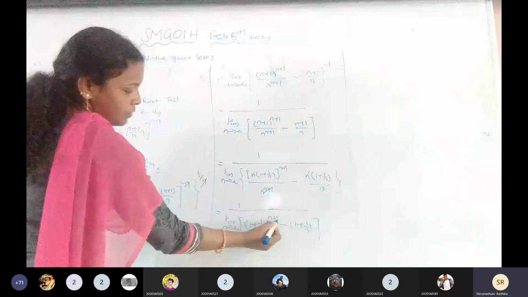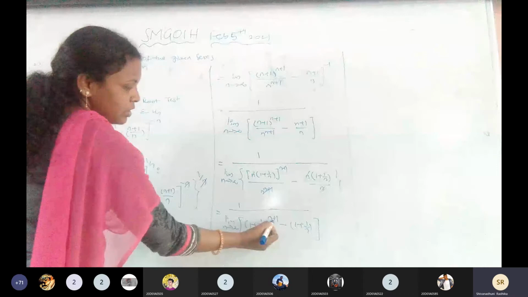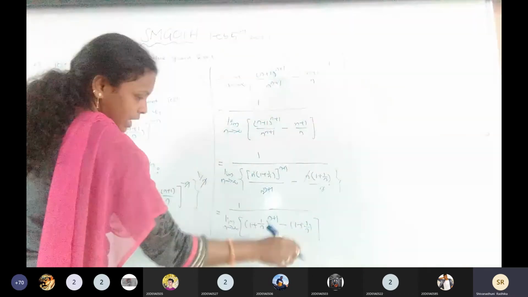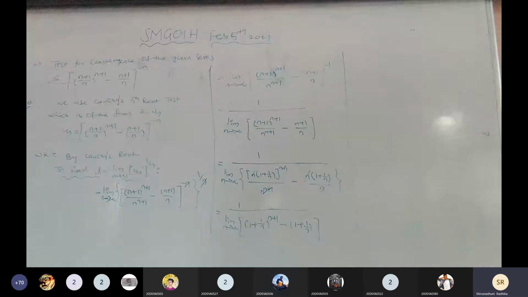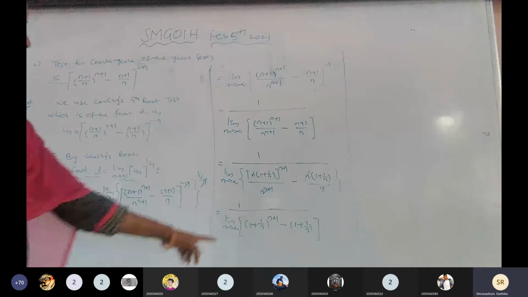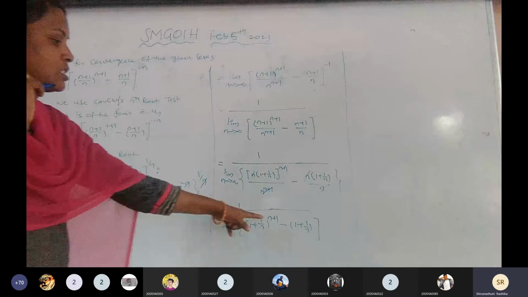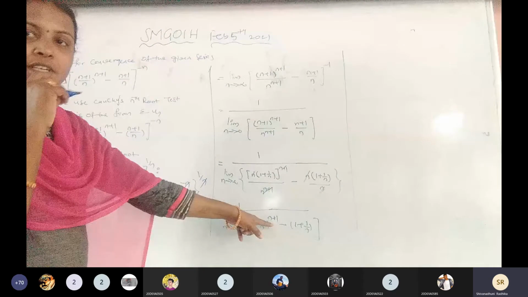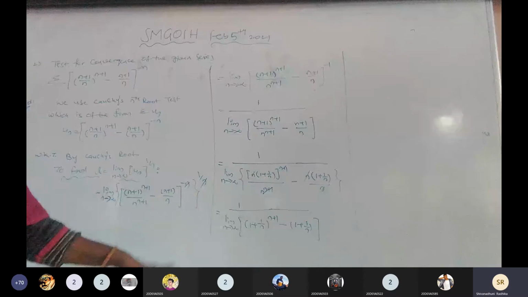Okay, now see here, this is n plus 1. So this can be written as (1 plus 1 by n) to the power of n into (1 plus 1 by n) to the power of 1. Is it clear? I am separating the terms as the powers should add, so for that purpose I am separating the term (1 plus 1 by n) to the power of n plus 1.